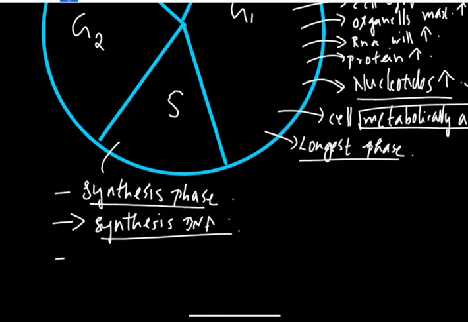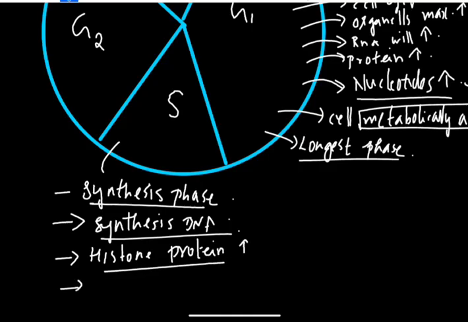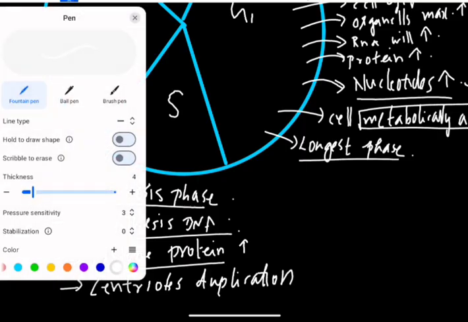If DNA is produced for the packaging, it should produce the histone protein also. So histone protein is also produced. Then the centrioles duplication. In which phase does centriole duplication occur? Centriole duplication occurs in the S phase.